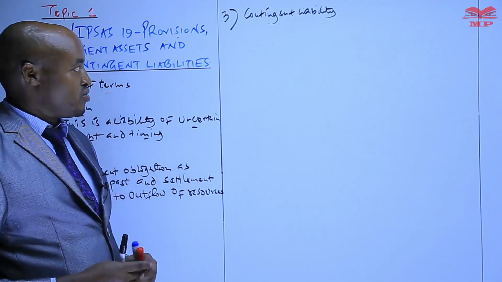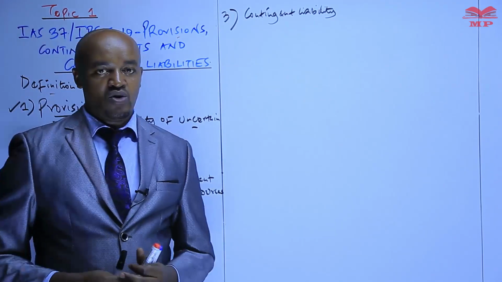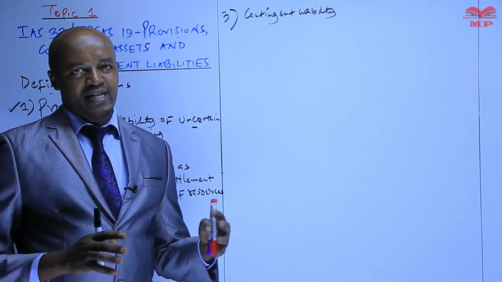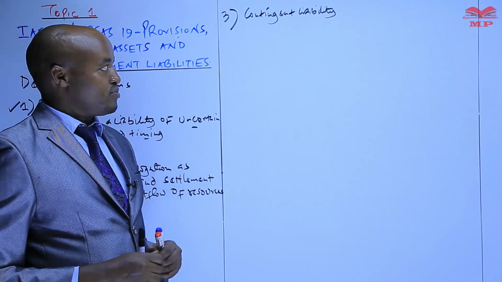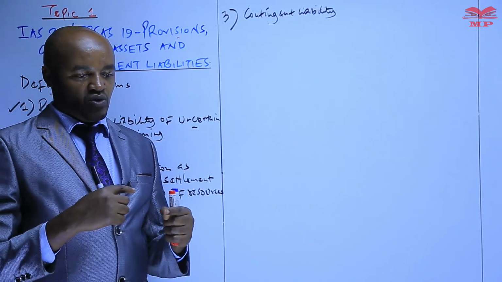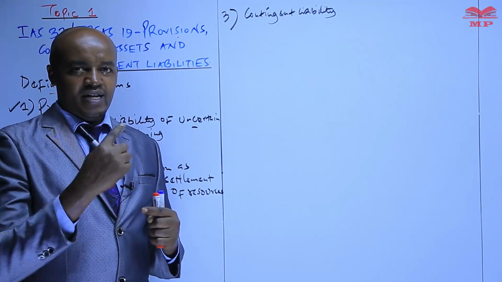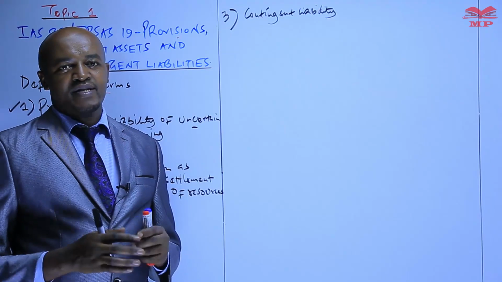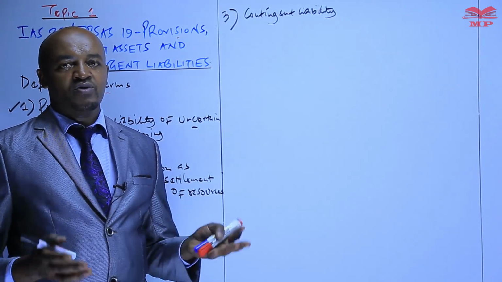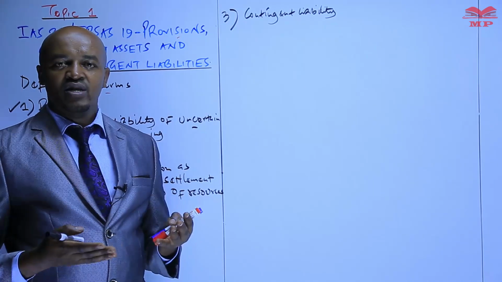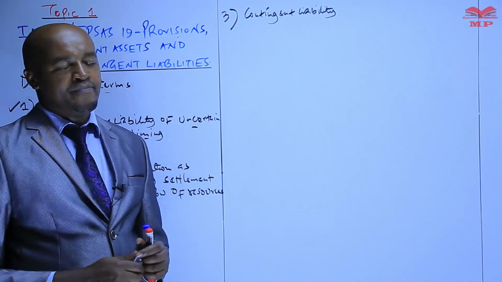A good example is a pending lawsuit. If the company has been sued in a court of law, that is a contingent liability, because the company in the future may be required to pay some damages once the ruling has been made, and the ruling which will be delivered by the court is not within the control of the entity.